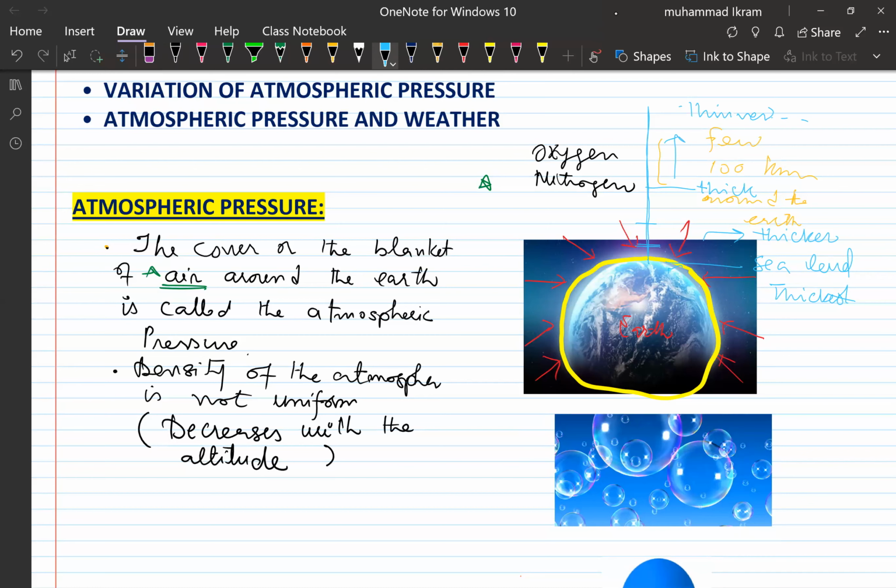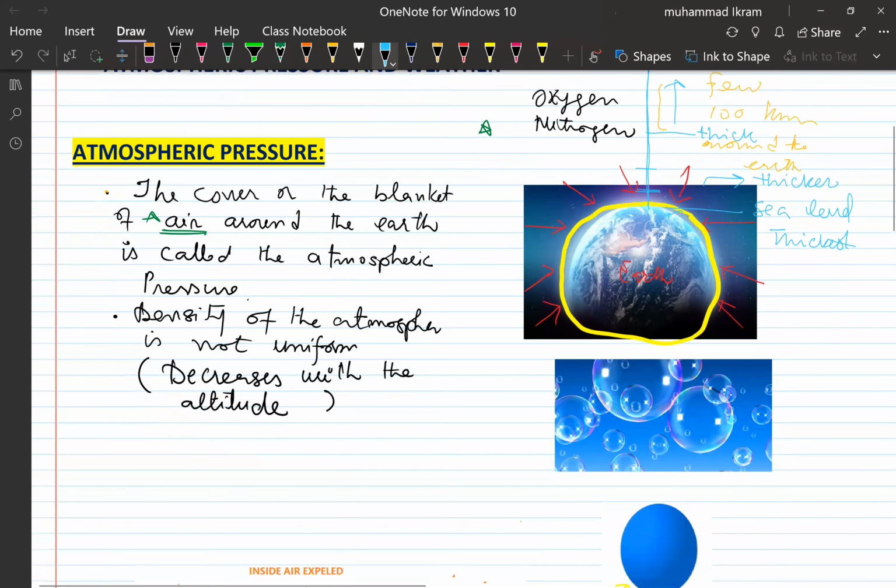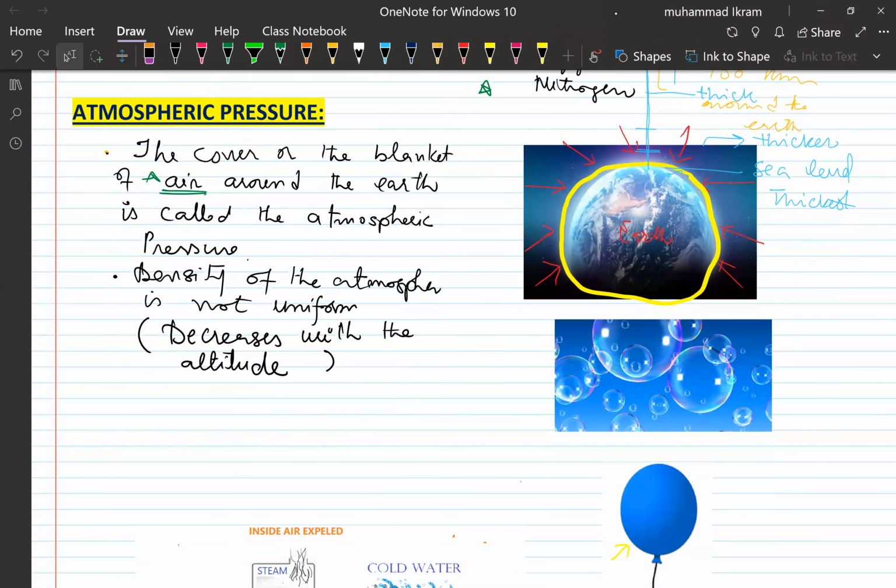So this is one of the reasons that the atmospheric pressure changes with the change in altitude. It decreases with the increase in altitude.